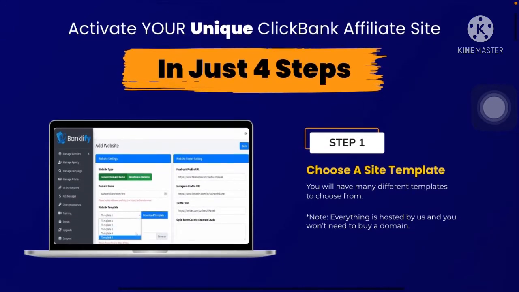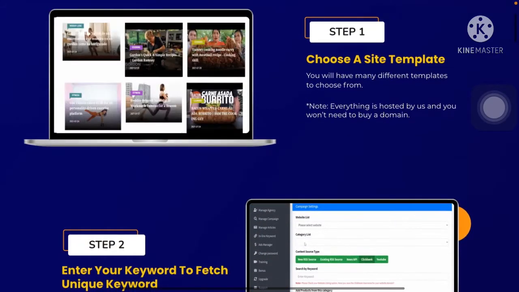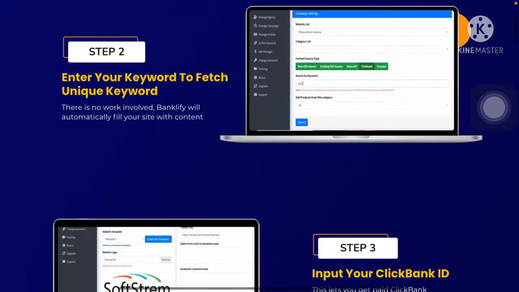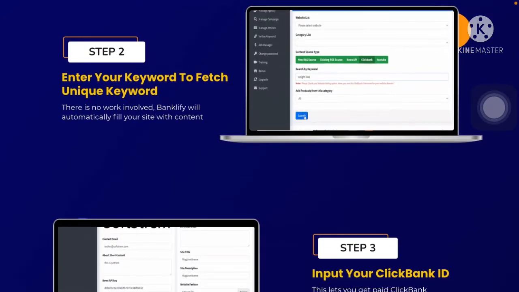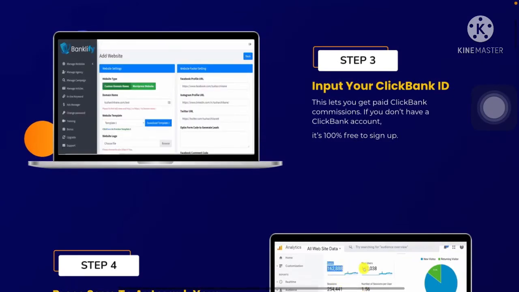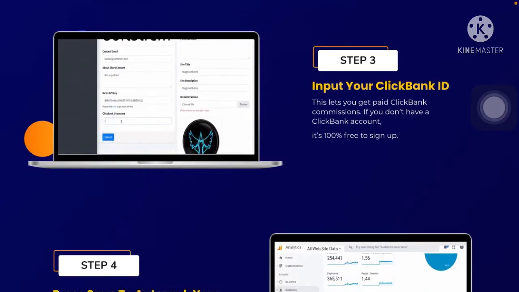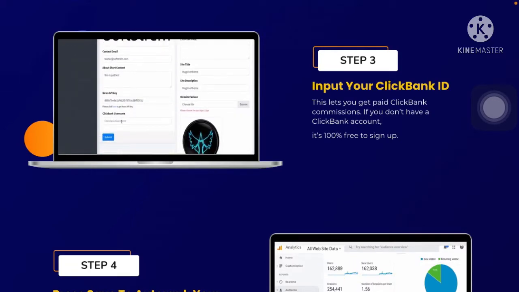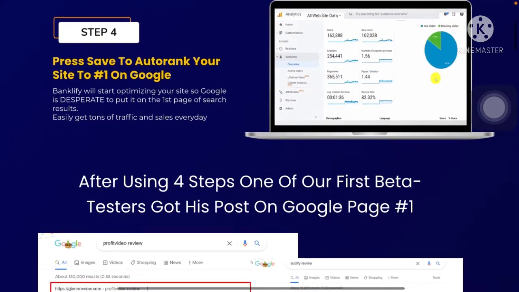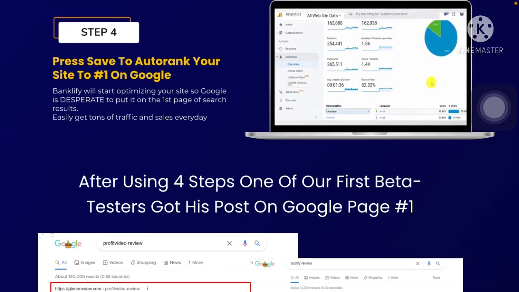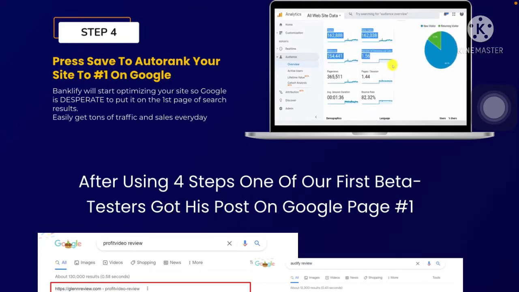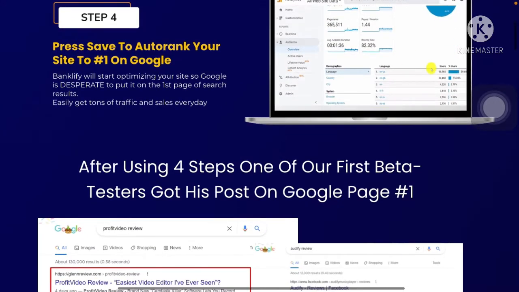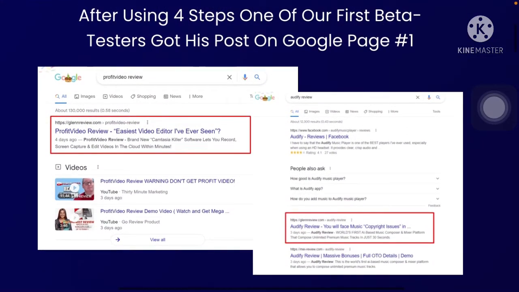So here is a simple 4-step process. One, choose a site template, which is absolutely free. Next, enter a keyword to fetch your unique keyword regarding the product which you select. Next, input your ClickBank ID, so you give your ClickBank ID to that template and the product link. It is also free. And next, press save to auto rank your site to number one on Google. This is so simple and automated, and it also gives the content and refreshes the content 24/7, so we don't need to work day and night.